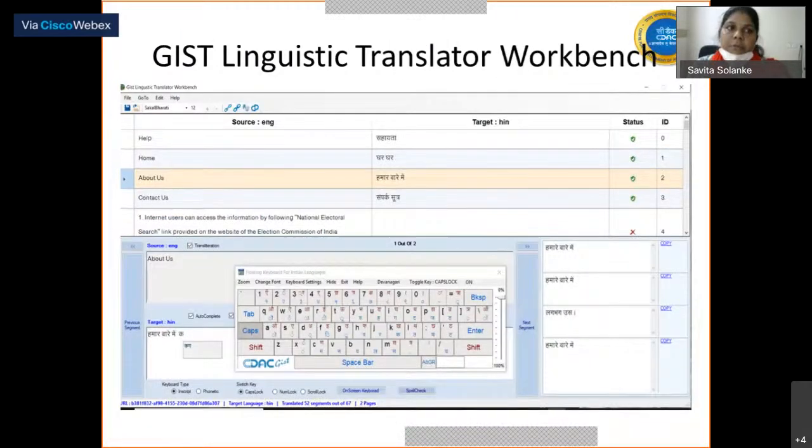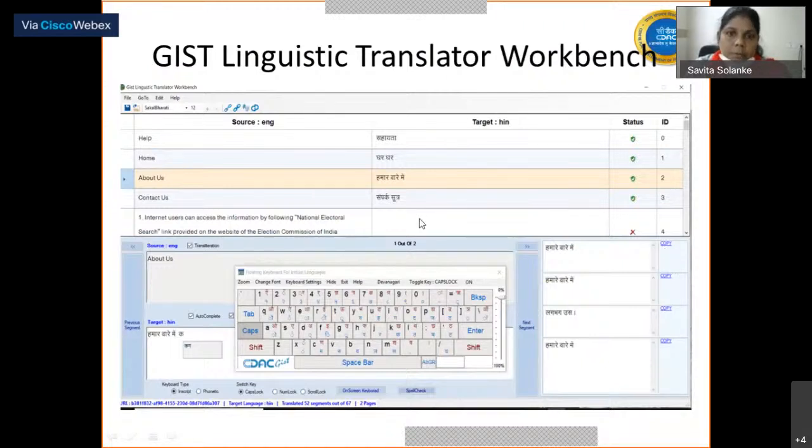Another powerful tool is the GIST Linguistic Translator Workbench. This workbench supports various file formats like Excel, XLIFF, and PO files. When I load a file in this, we provide support for an in-house keyboard, on-screen keyboard, typing, and spell checker. And when we load the file, you get all MT suggestions to assist the translator while doing translation.